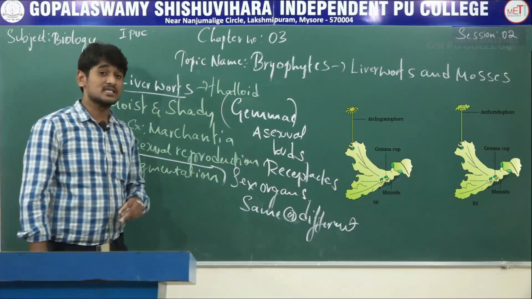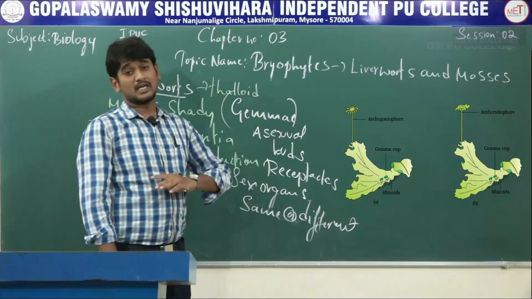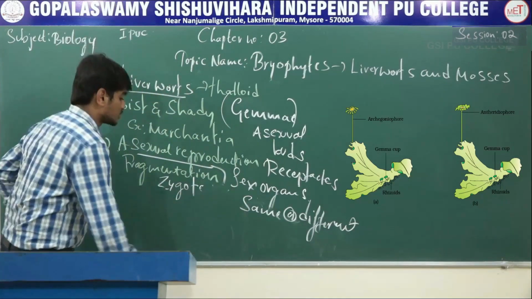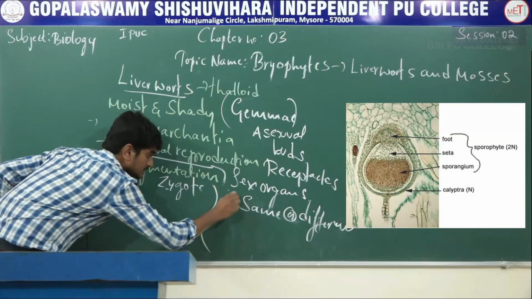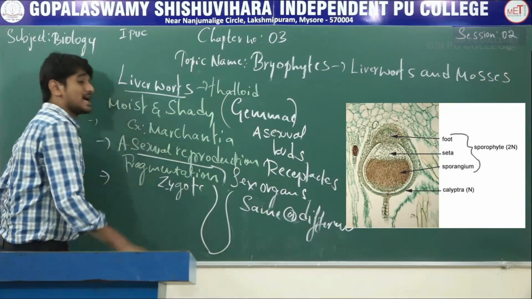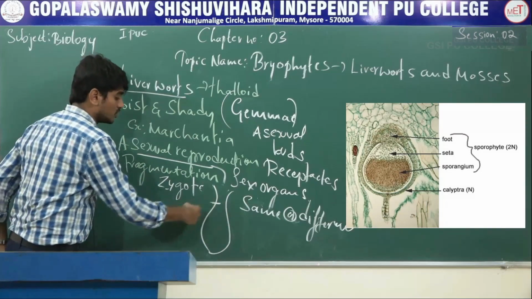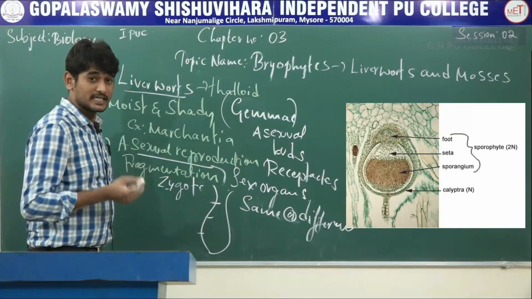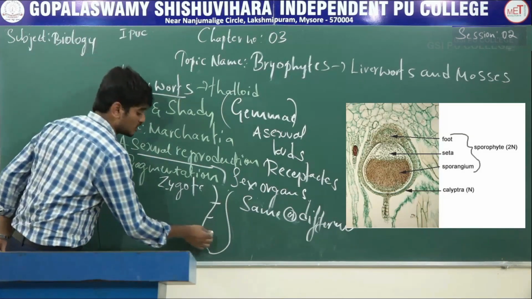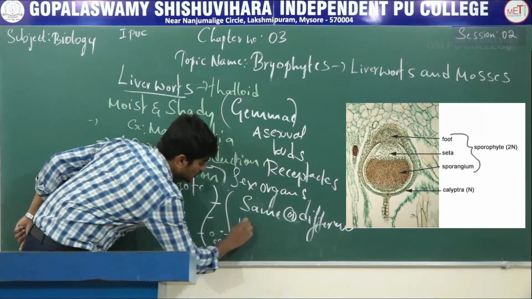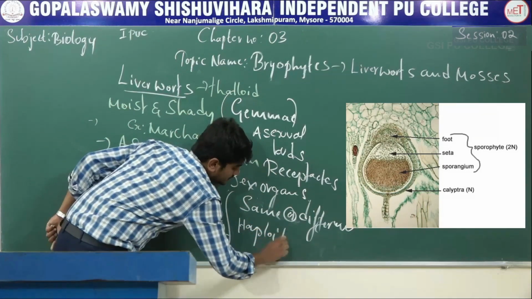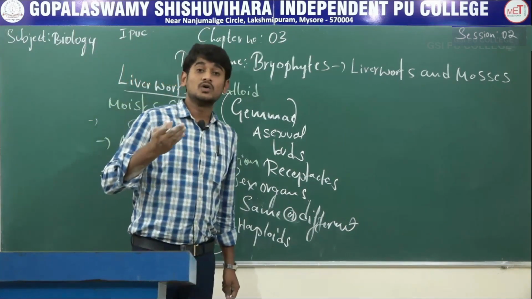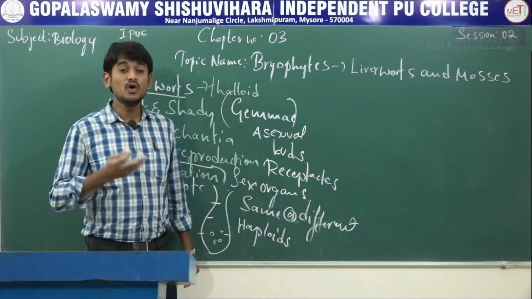Then the male gamete is fused with the female gamete to form a zygote. After fertilization, the zygote develops into a sporophyte. The sporophyte is differentiated into foot, seta, and capsule. Inside the capsule, reductional division takes place, which means meiosis, to produce haploid spores. These spores germinate into a new gametophyte or new individual.